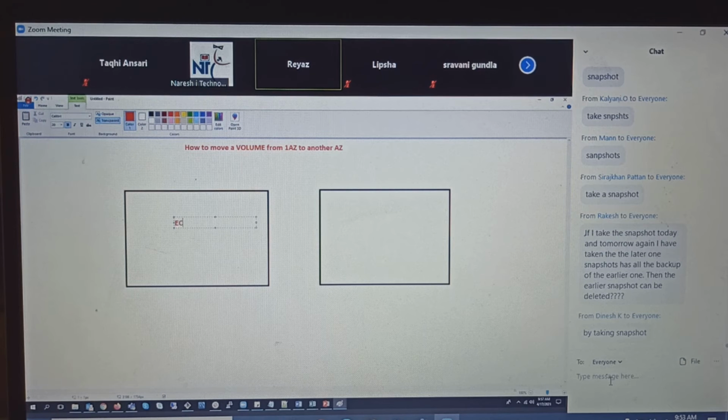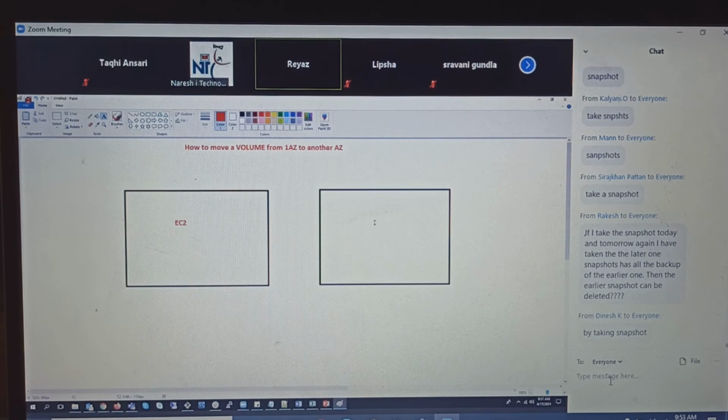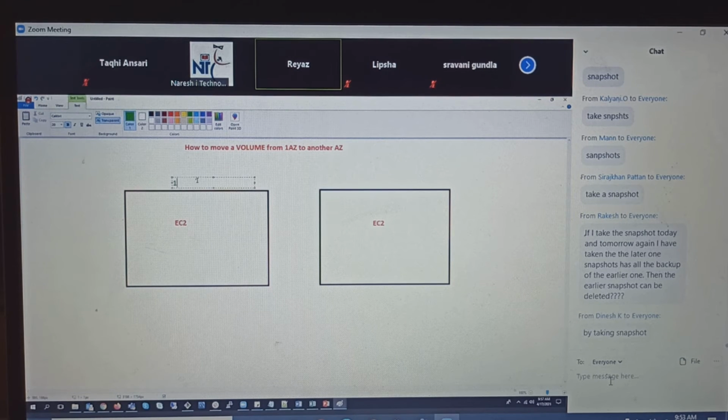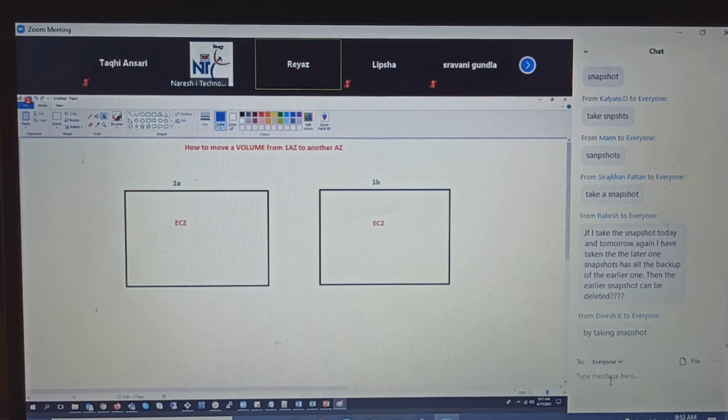This is EC2 and this is EC2, and this one is in 1A and this one is in 1B. This one has a volume here, and this one has a volume here. Root volume and then additional volume.